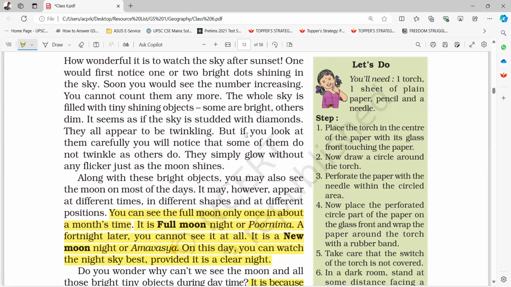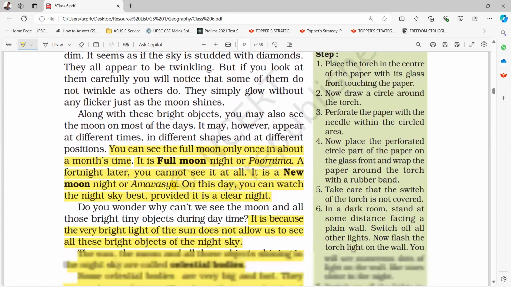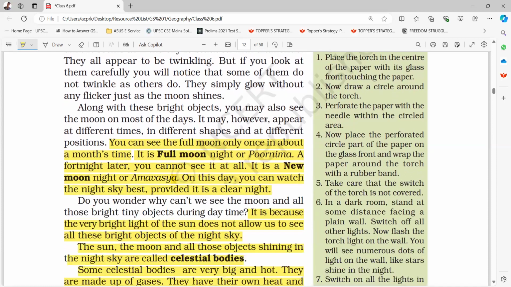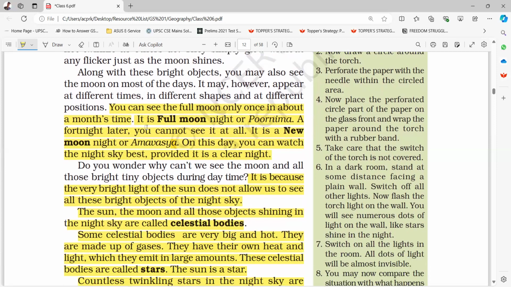But if you look at them carefully, you will notice that some of them do not twinkle as others do. They simply glow without any flicker, just as the moon shines. Along with these bright objects, you may also see the moon on most of the days. It may, however, appear at different times, in different shapes, and at different positions. You can see the full moon only once in about a month's time. It is full moon night or Purnima.